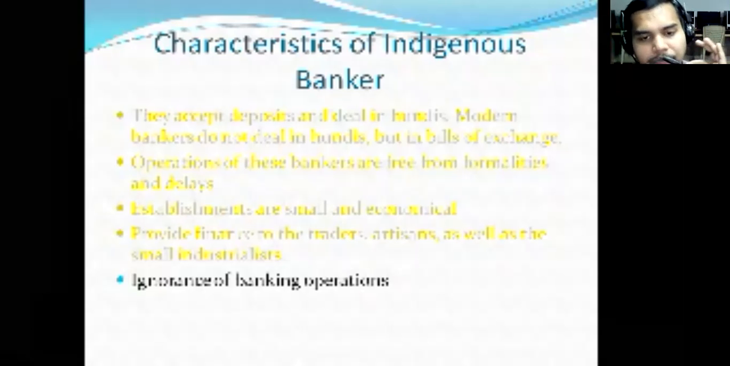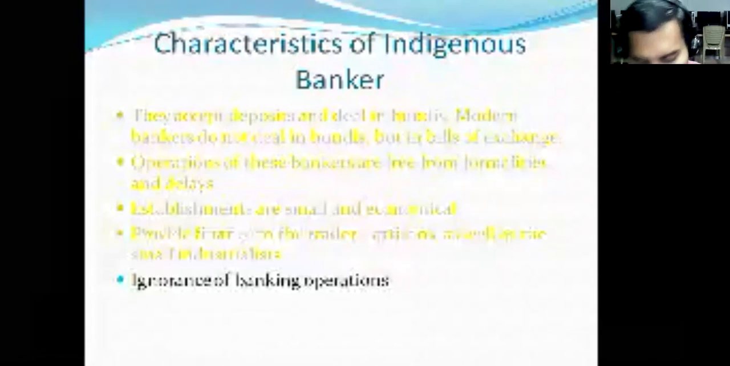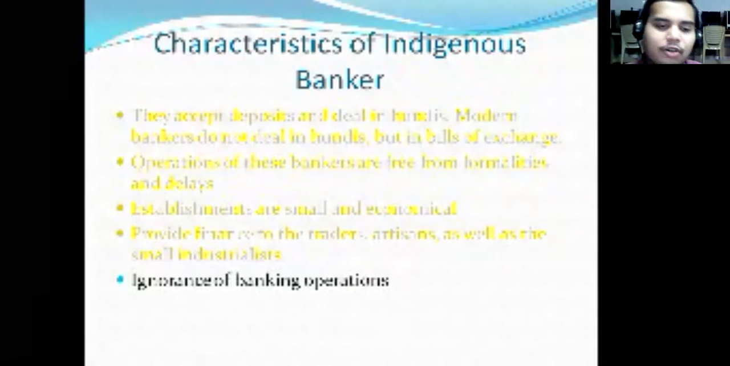So, ignorance of banking operations. Here banking operations means they are not going to do all kinds of banking operations. They are going to take only two things, accepting deposits and lending money. Only these two things they will be doing, but they are not going to perform all kinds of banking activities. For that reason, we are saying ignorance of banking operations. That means they are not familiar with what the bank is going to do.